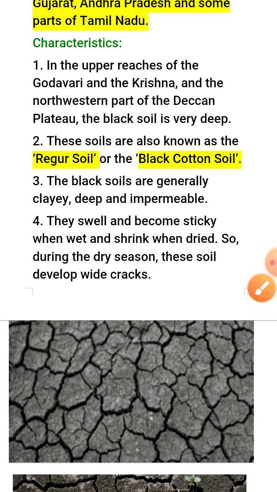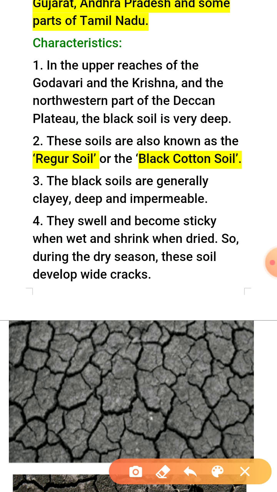The black soils are generally clayey, deep and impermeable. It means the texture of the soil is clay and deep, so the particles are very fine and small, and impermeable. So those crops which require more water can easily grow in this black soil.